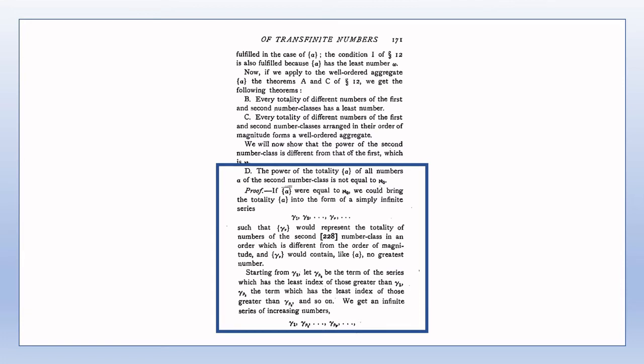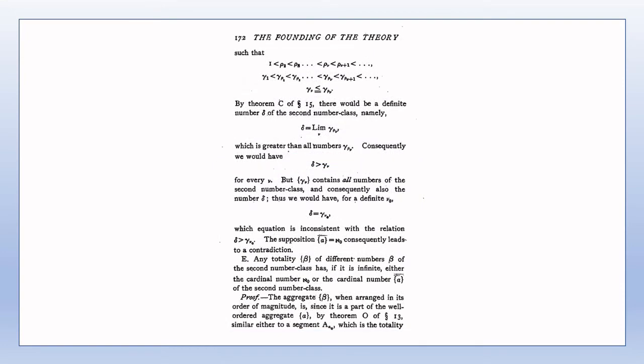The numbers gamma sub rho 2, gamma sub rho 3, and so on must all exist, otherwise it would indicate that the aggregate alpha had a largest number, which is not true. Most of the details of this proof of Theorem D are fairly straightforward and follow a contradiction argument, and don't really require any additional comments.